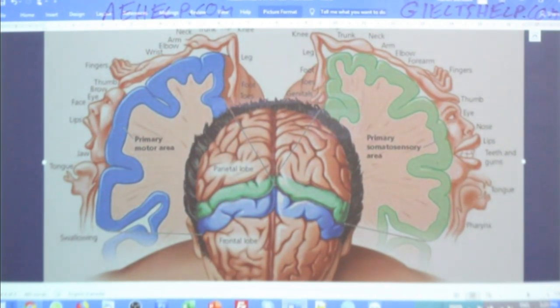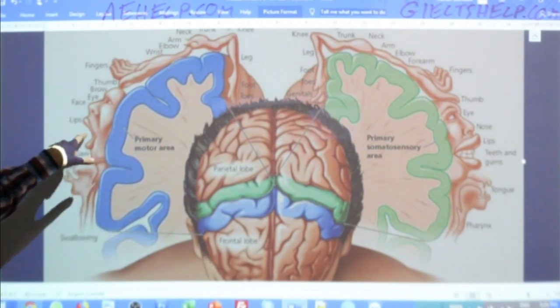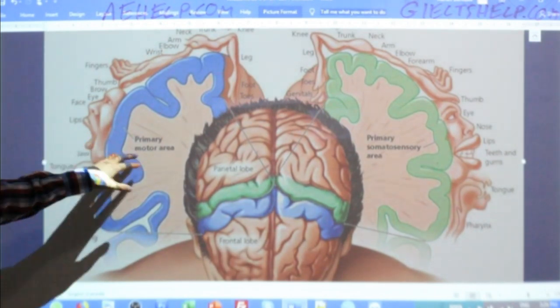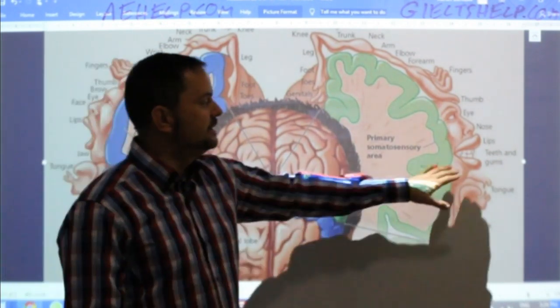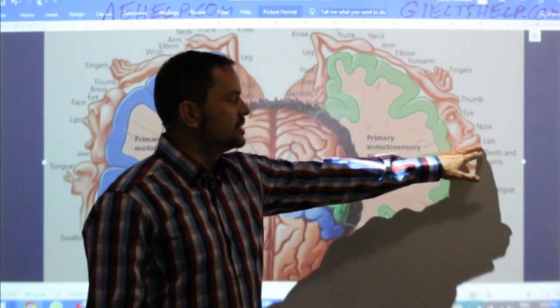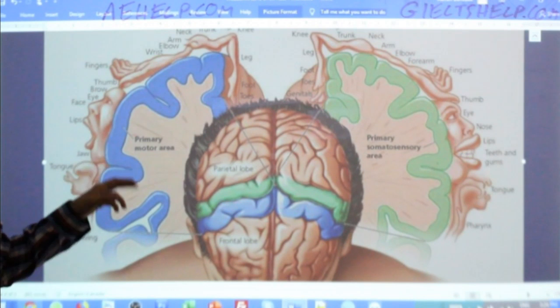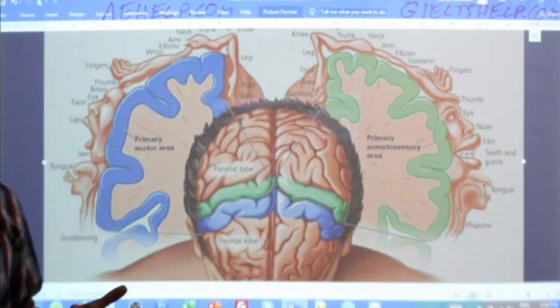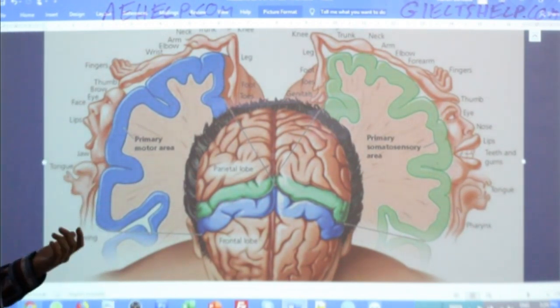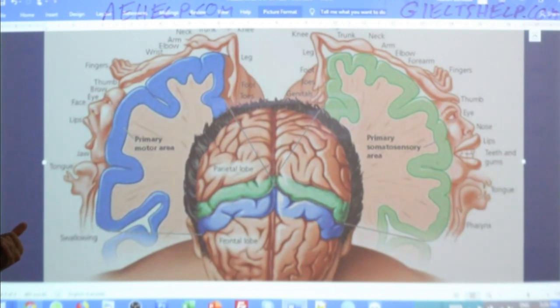So Bagzod says that, hey, wait a second, there's no teeth on the left side, on the motor area, but we have teeth on the right side. Notice the lips are much bigger here too. And the lips are much smaller here. Why is that? Why do you think that some are represented differently?